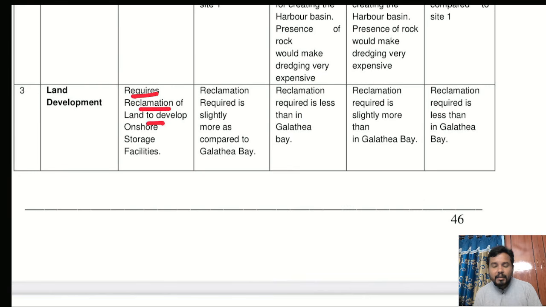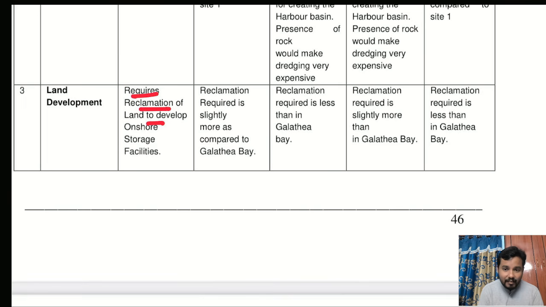What is reclamation? Reclamation means nothing but developing a new land altogether on the sea. Ultra large container ships cannot come to the seashore. They need a deep water draft. Definitely the water depth should be higher. So you have to increase your land so that the ship can be docked properly at the deep water draft.